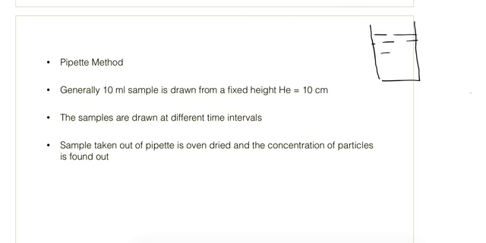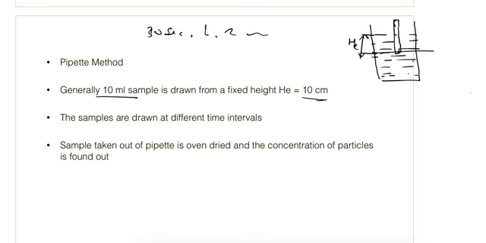Let's say this is the sample, and we draw out some sample at different time intervals like 30 seconds, 1 minute, 2 minutes, like that. So what is the logic here? First of all, we insert the pipette at some constant height. So this is the constant height He. We'll always draw out the sample from the same height. That height is normally 10 centimeter, and a 10 ml sample is drawn out from the pipette.